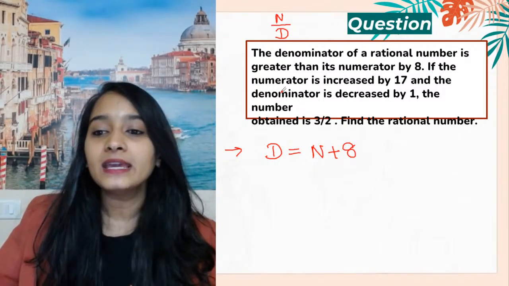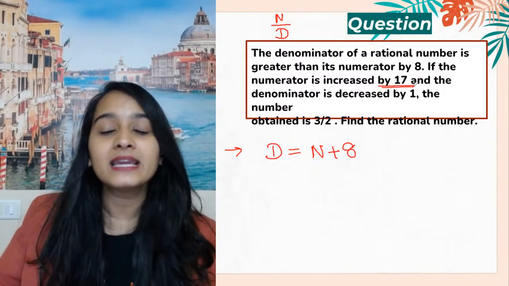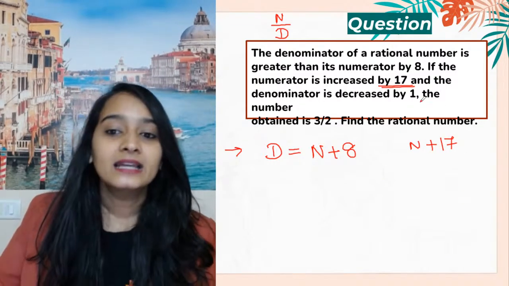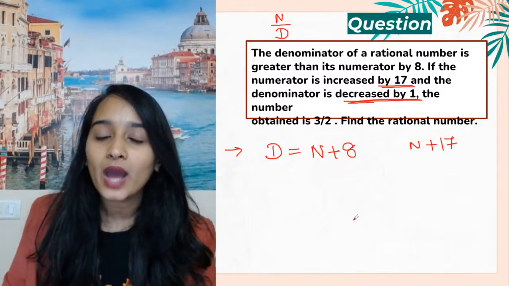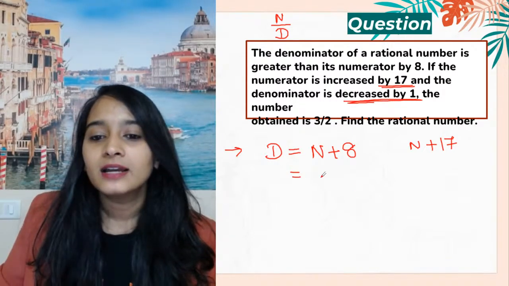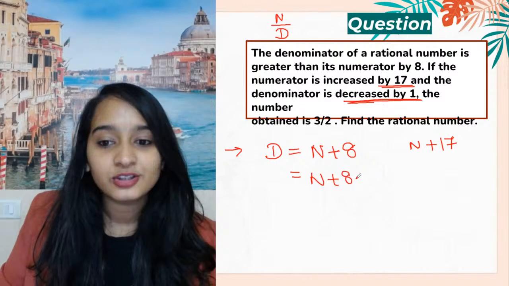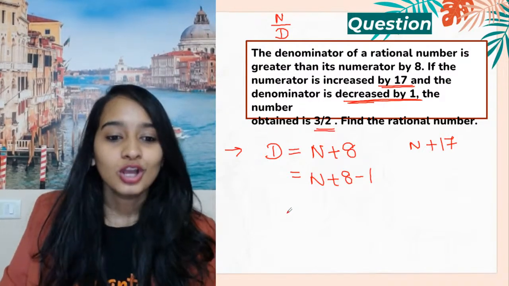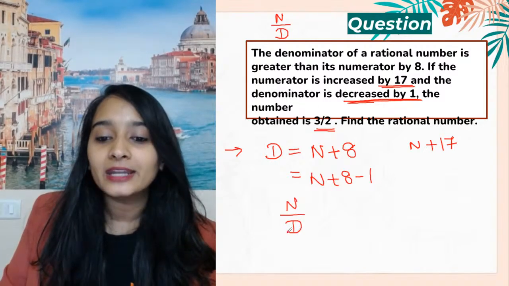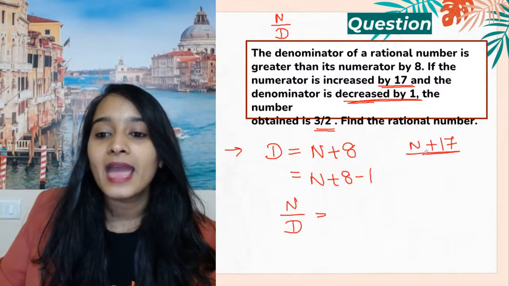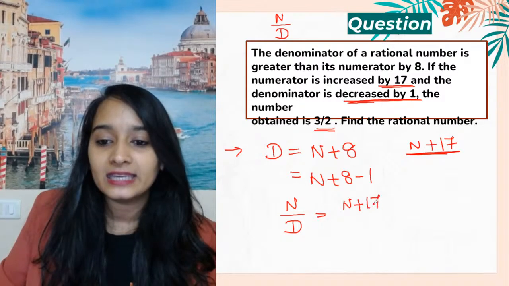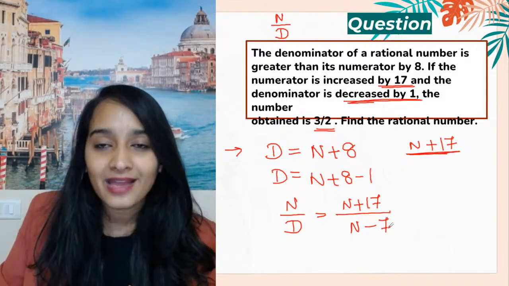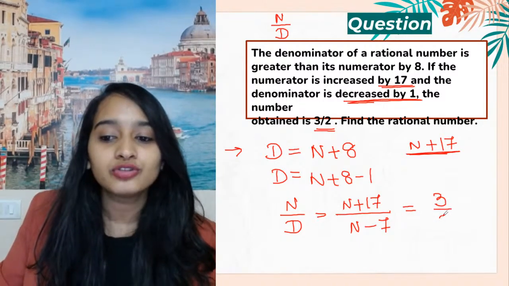Now, if the numerator is increased by 17, then the denominator is decreased by 1. But what is the denominator here? The denominator is n plus 8. So the denominator is decreased by 1. And the number obtained is 3 by 2. So we know that numerator by denominator, what is numerator here? n plus 17 divided by, what is your denominator? Your n plus 7. The fraction is equal to 3 by 2.